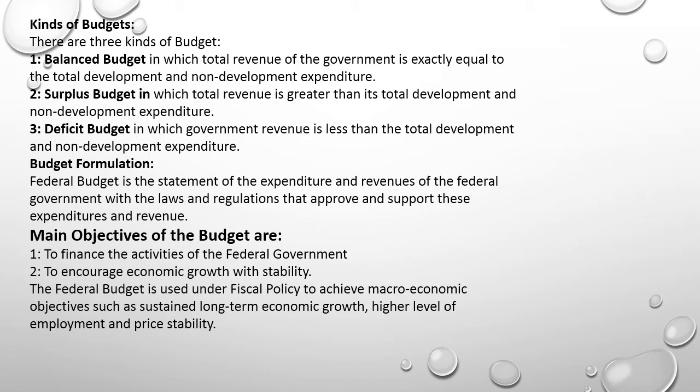The main objectives of the budget are to finance the activities of the federal government, to encourage economic growth with stability. The federal budget is used under fiscal policy to achieve macroeconomic objectives such as sustained long-term economic growth, higher level of employment, and price stability.